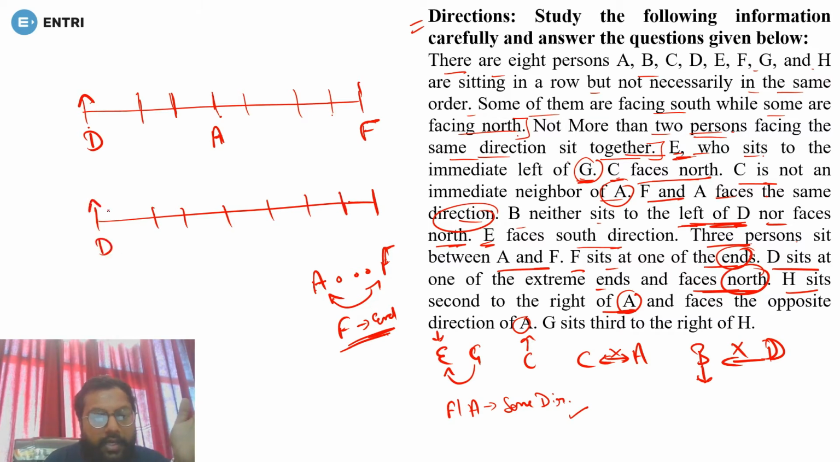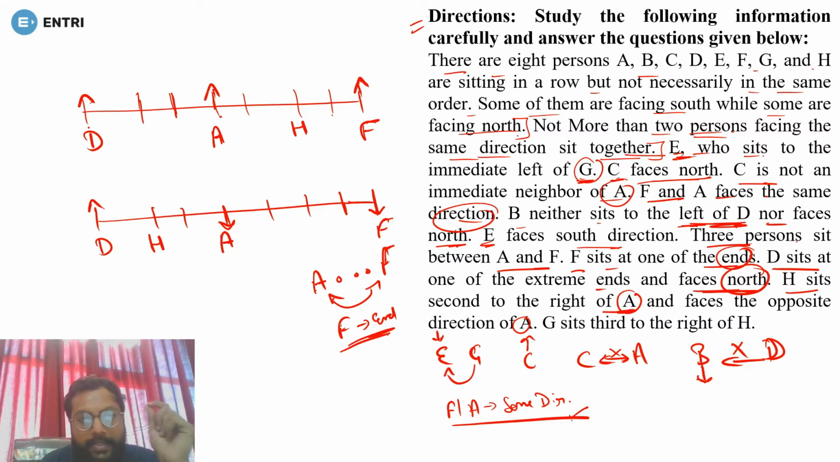So first of all, D facing north, F, and there you have A. Now, one possibility A facing north, one possibility A facing south. So if A is facing north, F must be facing north because F and A face the same direction. In this, F is facing south. Done. Now H sits second to the right of A. So if A is facing north, H will come here, and if A is facing south, H will come here. Yes or no? Is it clear?